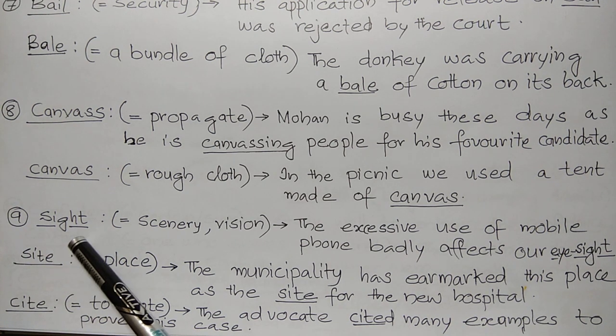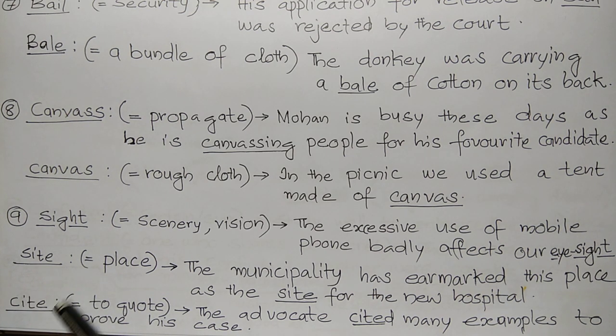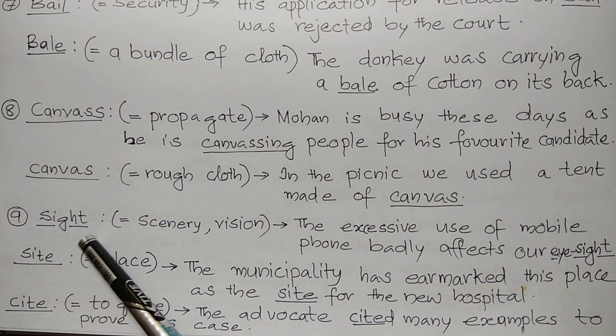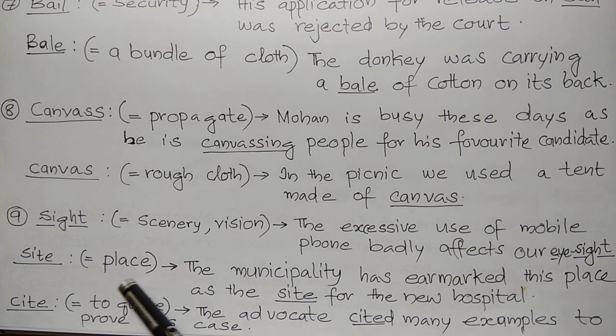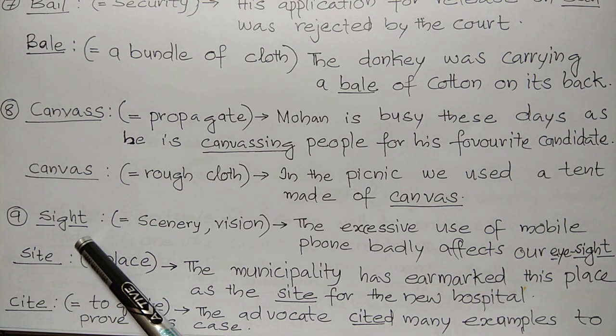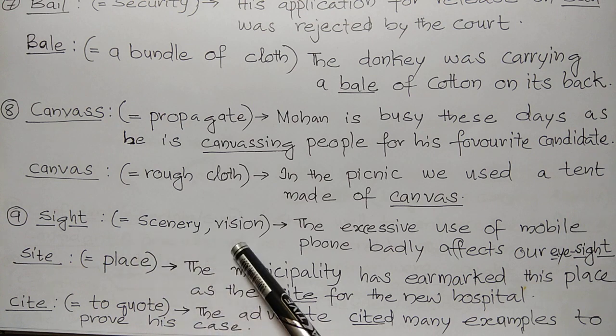Ninth one, S-I-G-H-T, sight, S-I-T-E, site, C-I-T-E, cite. All are sounding the same, but meanings are different. First one, S-I-G-H-T, sight, means scenery or vision. Second, site, means place. Third one, cite, means to quote. First one, sight, scenery or vision.